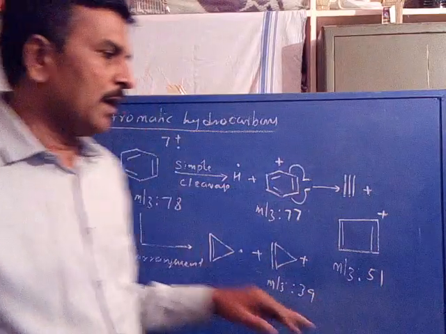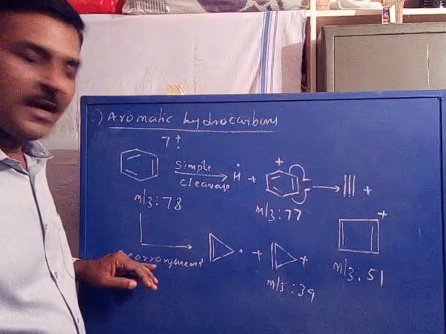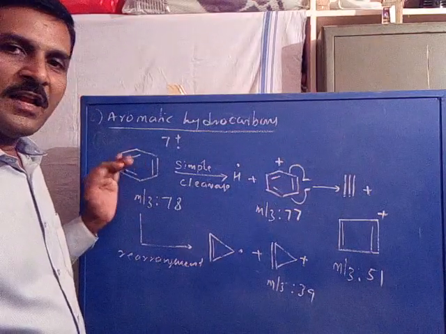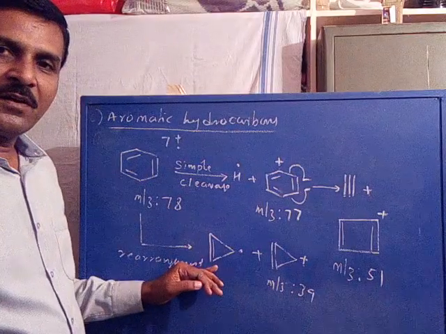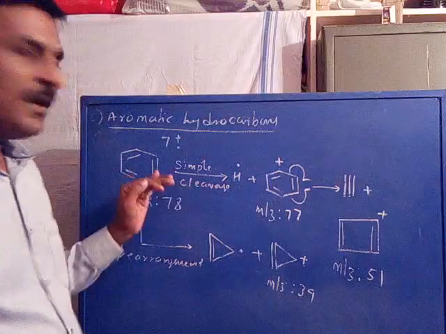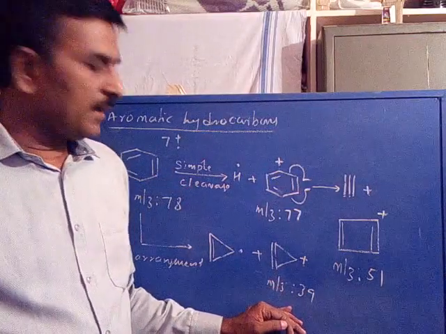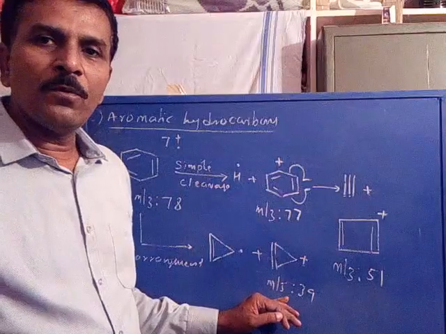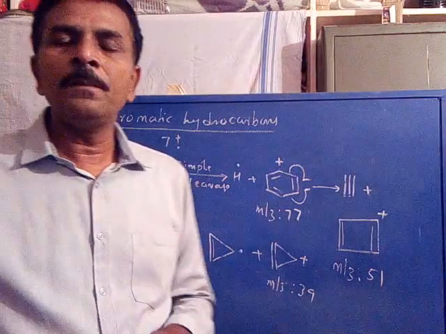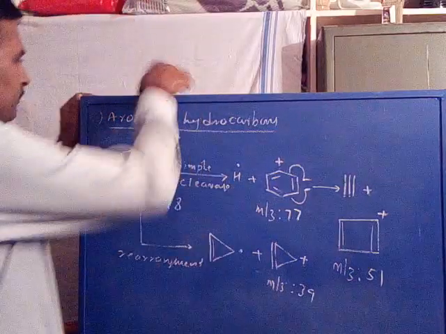Or the benzene itself may undergo fragmentation by a rearrangement process where 3 carbons are rearranged and eliminated as a cyclopropene radical. The remaining 3 carbons out of 6 can be rearranged to form a cyclopropene cation with m/z value 39. So this is the fragmentation process of aromatic compounds.